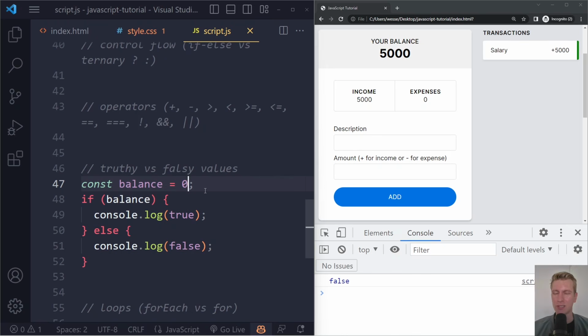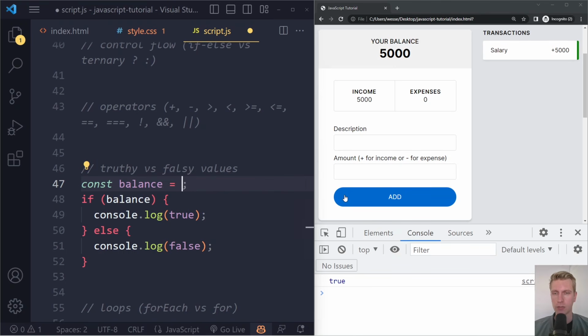You know, 0, it's negative, it's empty, it sounds negative. So it's falsy. It's not explicitly false, but it's more in the direction of false. So it's kind of false, falsy. And so it will eventually be evaluated as actually false. You're going to see this quite often. The only number that's falsy is actually 0. Even if you use a negative number like negative 5,000, you will still get true here. So any other number will still be truthy.